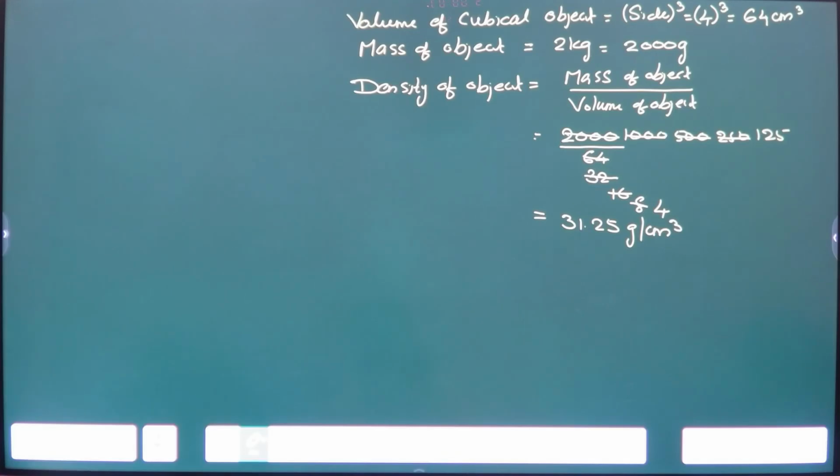A ball is dropped from the edge of a roof.